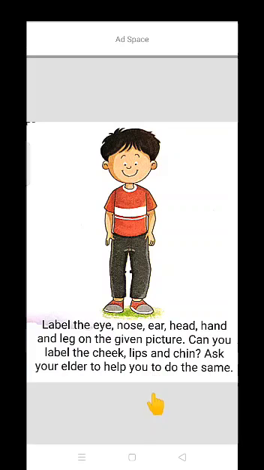Students, what you have to do? You have to label the eye, nose, ear, head, hand and leg on the given picture. Can you label the cheek, lips and chin?